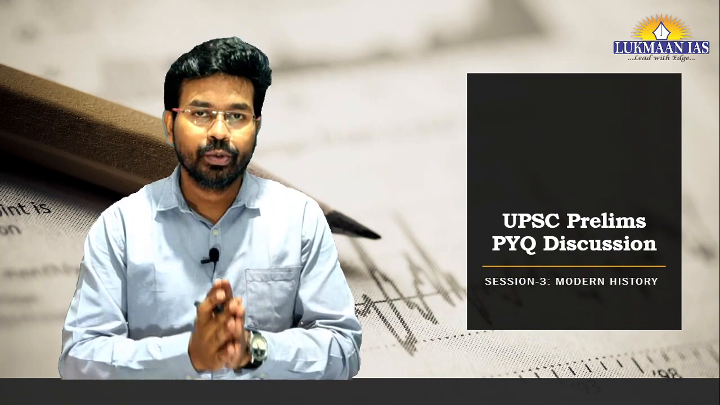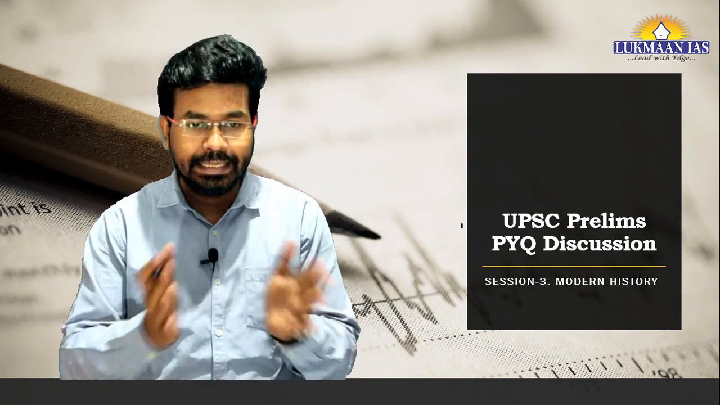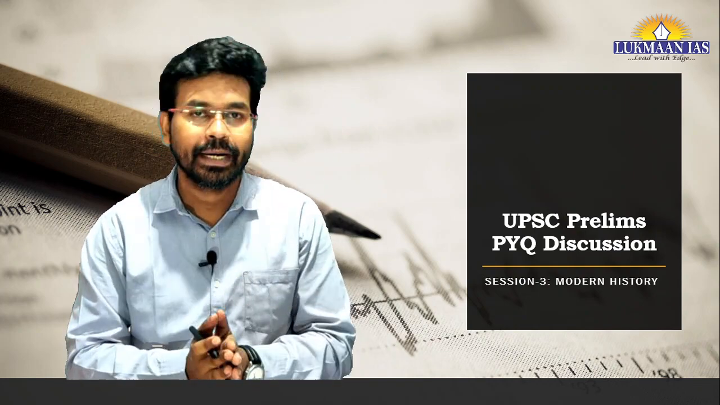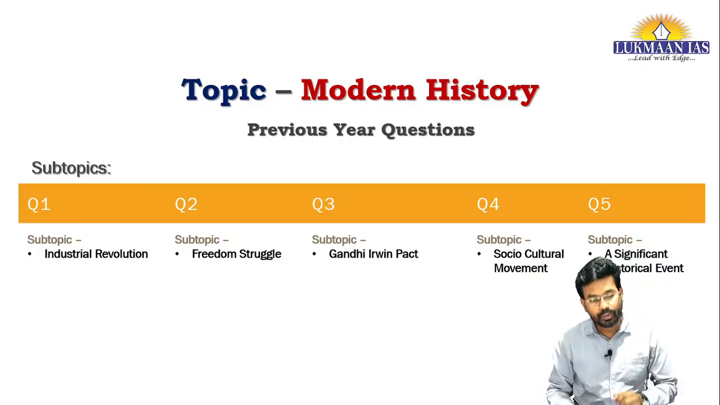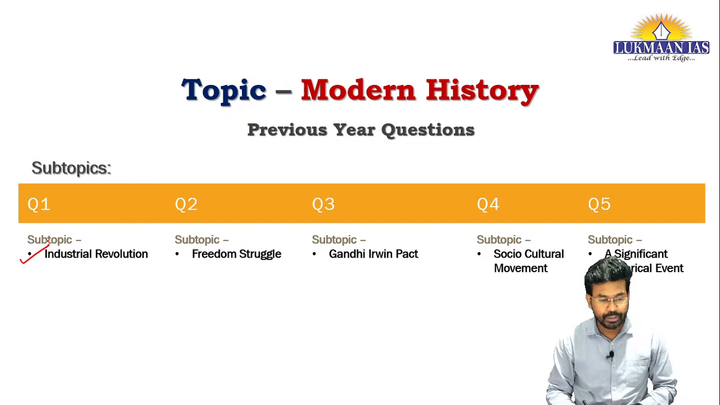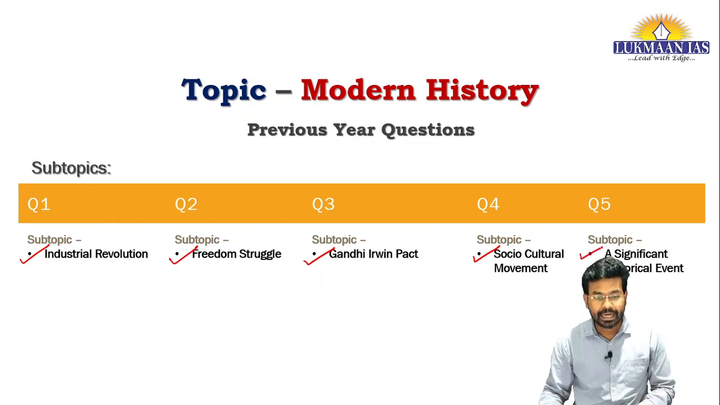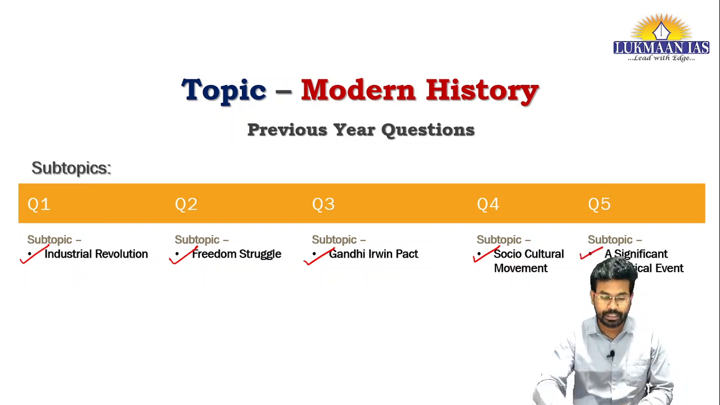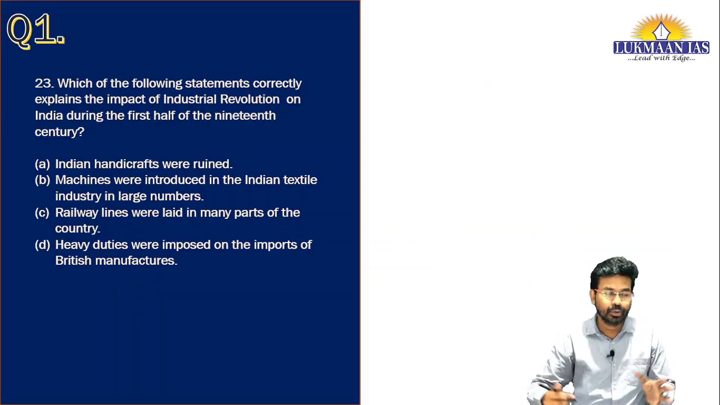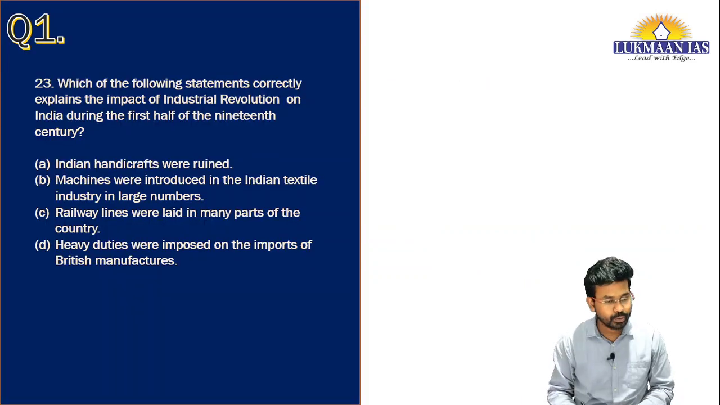So today we are going to cover modern Indian history in this series of question paper analysis of UPSC Prelims examination. We are going to cover Industrial Revolution, Freedom Struggle, Gandhi Irwin Pact, Socio-Cultural Movement and a significant historical event through previous year questions today. So let us take these questions one by one. Let us take the first question.